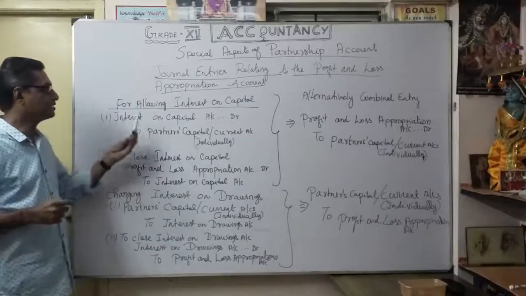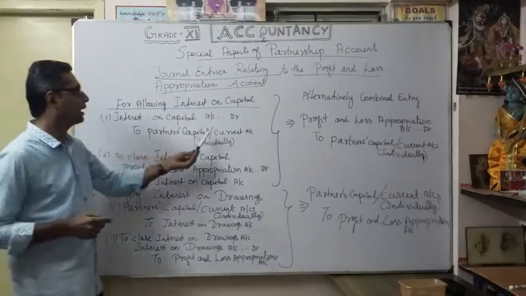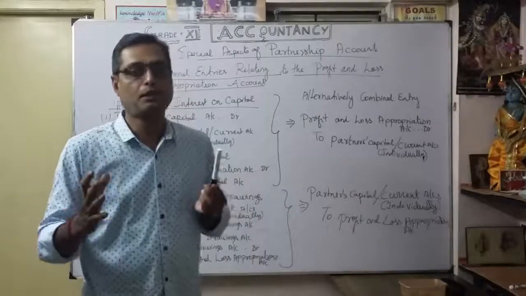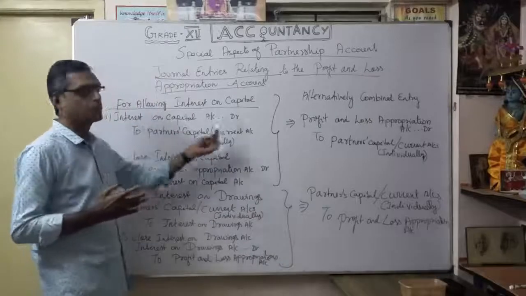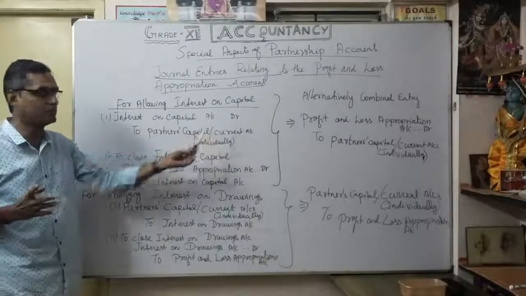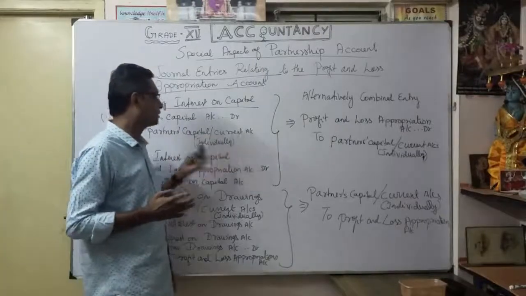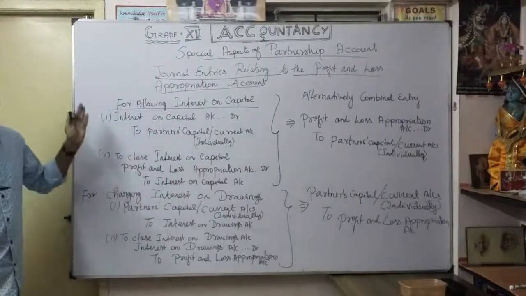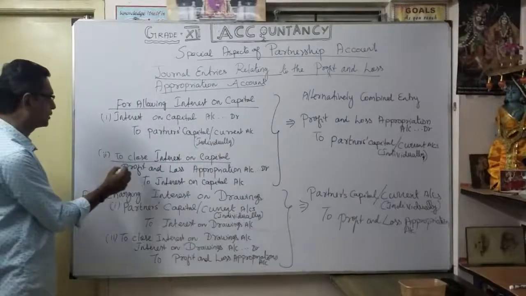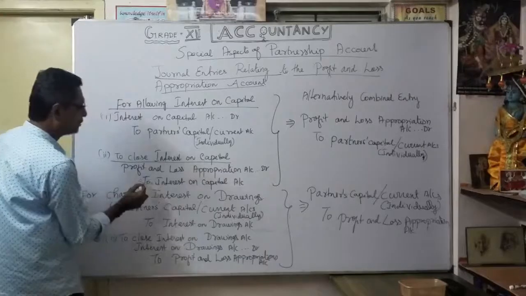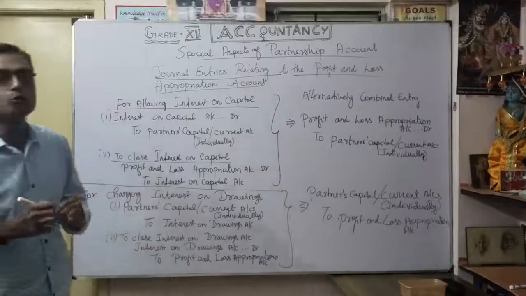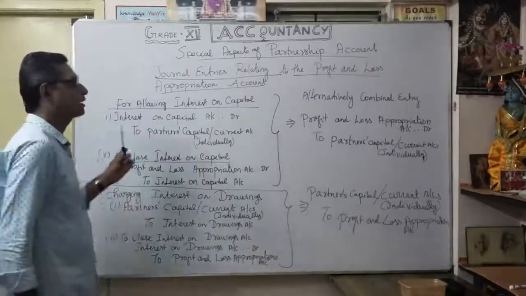See here, interest on capital account debit to partner's capital or current account individually. Any interest the firm wants to pay to the respective partner, they debit interest on capital account first, for how much money the firm has to give. So interest on capital account debit to partner's capital or current account individually. That is your first entry. The second entry, to close interest on capital: naturally you are going to transfer to which account? Profit and loss appropriation account debit to interest on capital account. You understood? That is how to make journal entries for allowing interest on capital in the profit and loss appropriation account.